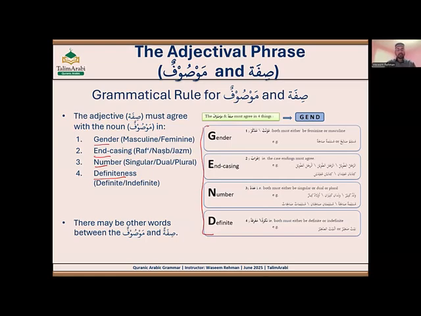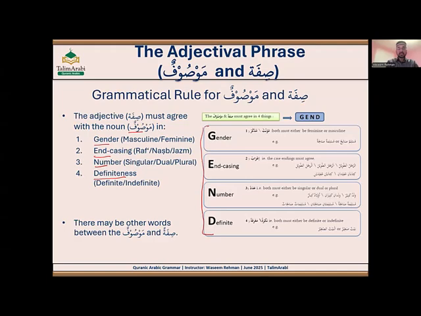And then also ism has a quality called definiteness: an ism can be definite or indefinite, marfa or nakira. All these four properties, both isms should match. Whatever the Mawṣūf has, gender, ending, number, and definiteness, Sifa should have also all those four properties. So Sifa must agree with Mawṣūf in all these.